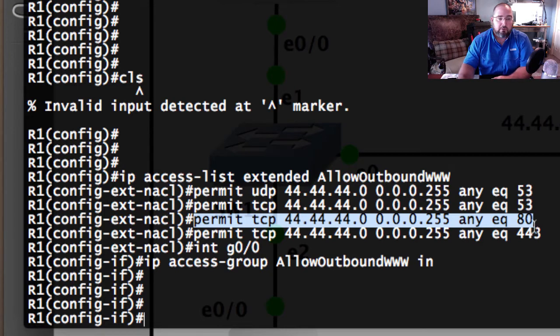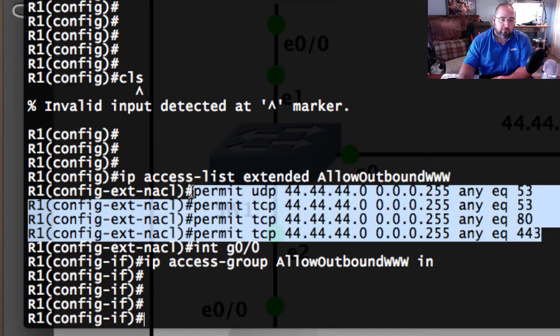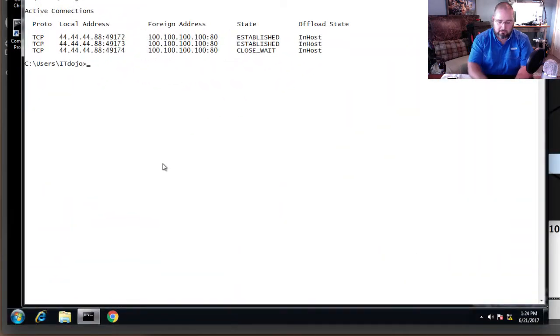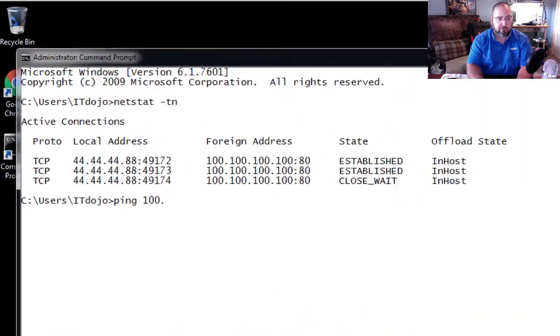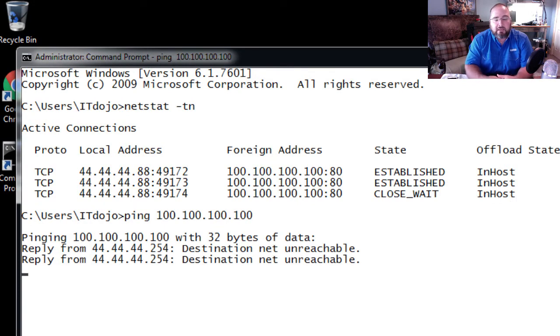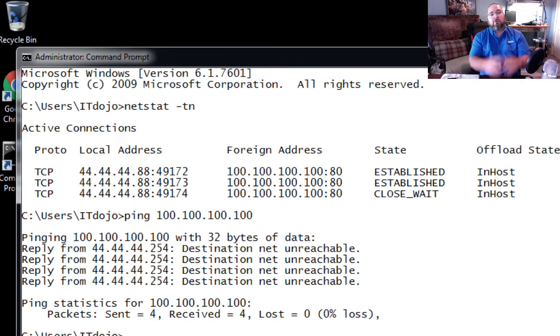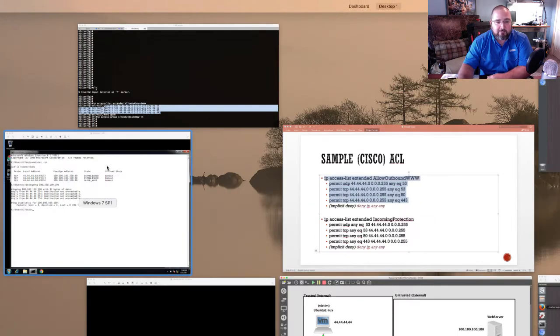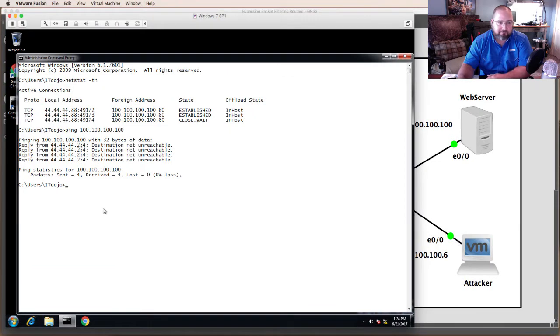Now, notice that there's no ICMP rules in this access control list. So if I try and ping 100.100.100.100, I get failures. Notice that the messages are coming back from 44.44.44.254, which is the router's IP address. So the router is denying me the ability to establish this connection.